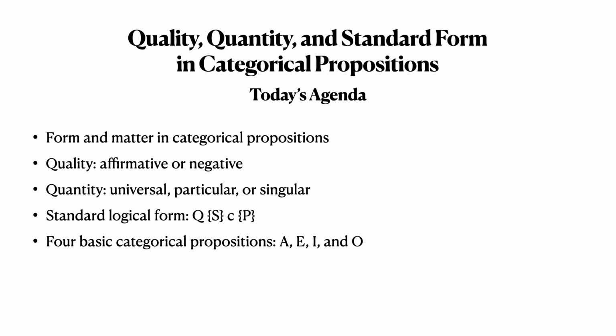And then we'll talk about standard logical form, QSCP, something that will be very important for the rest of this chapter and for indeed the next 3 chapters or so. And with that, we can show a chart of our four basic categorical propositions, A, E, I, and O.